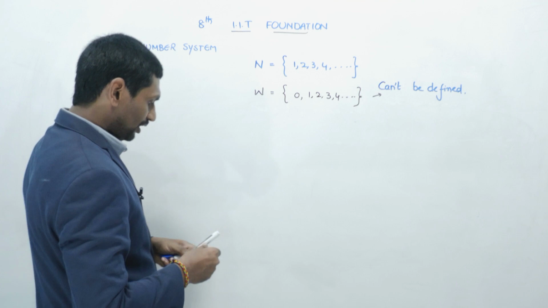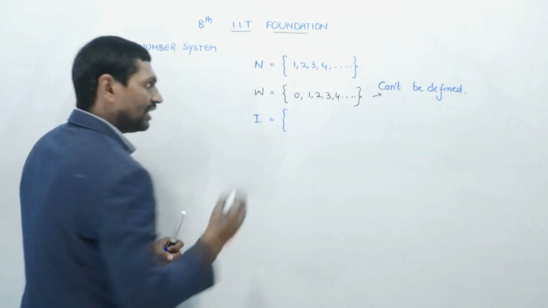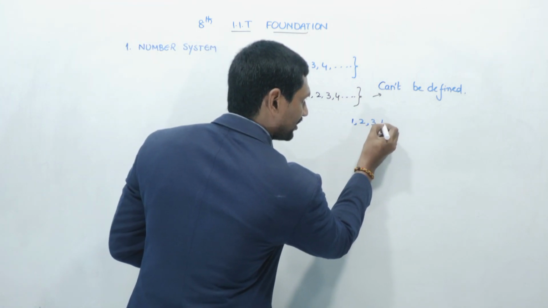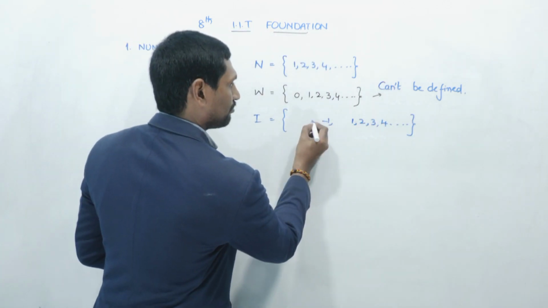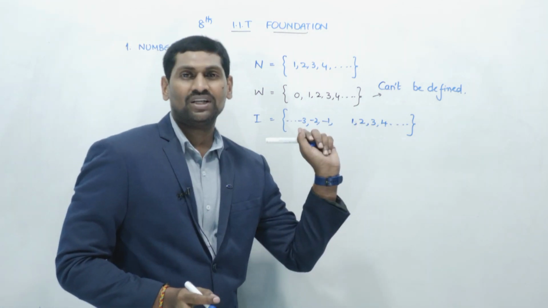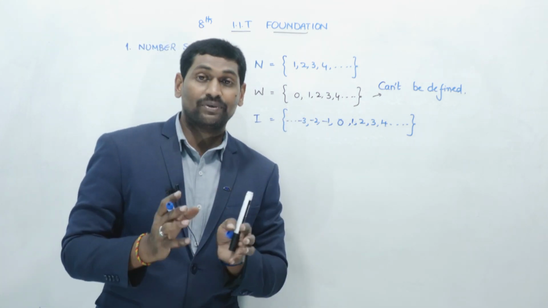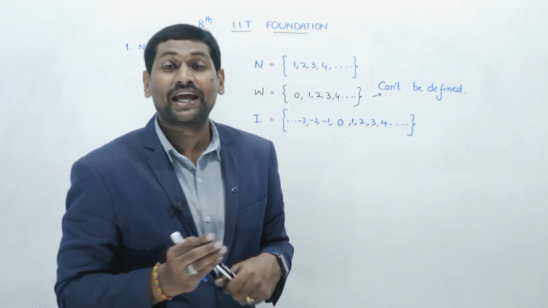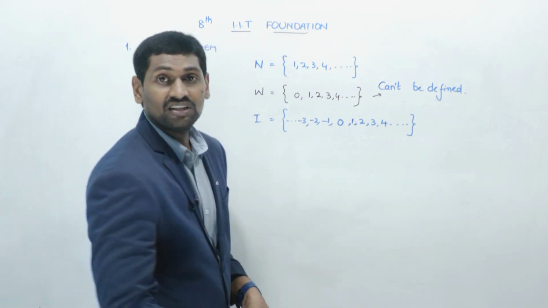Okay. Next set of numbers are nothing but integers. Integers means all positive numbers, all positive numbers means natural numbers, and all negative numbers, natural numbers with a negative symbol, minus symbol. All positive numbers, all negative numbers including 0. That means according to the definition you should identify that 0 is neither prime nor composite.